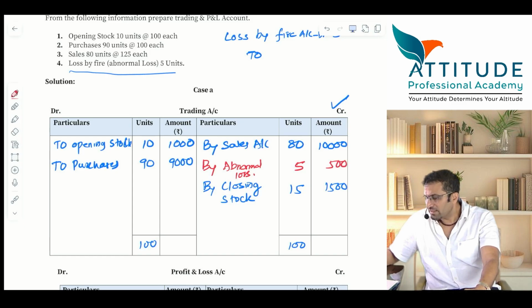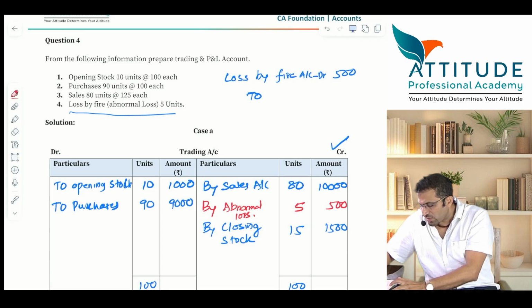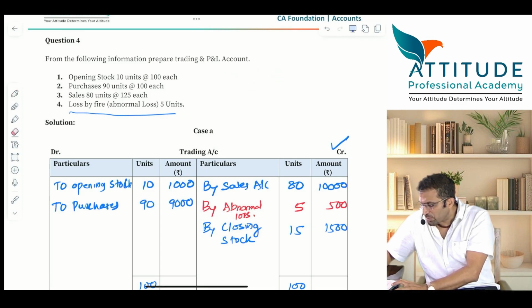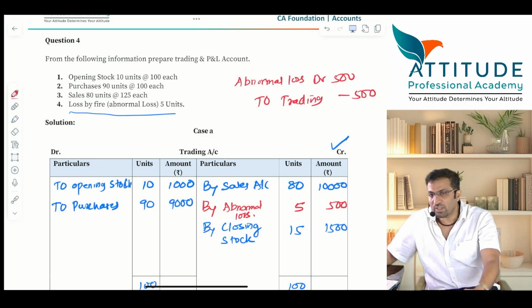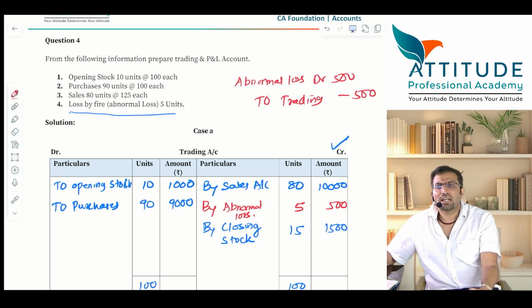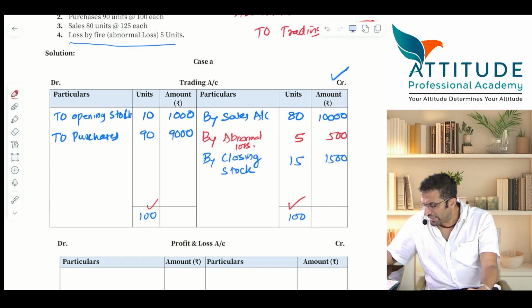How much? 500. So what is the journal entry? I'll change this a little. Is that clear? Instead of loss by fire, I'll put abnormal loss. Tell me. Abnormal loss debit 500 to, just like a closing stock entry. Instead of closing stock, it will be abnormal loss. Understood? Now tell me, the matching concept is done. Either 100, either 100.